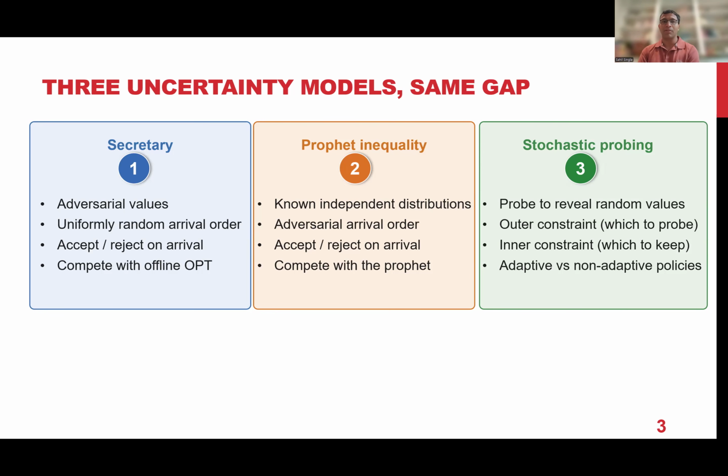So again, you can study this problem both in the weighted setting and the unweighted setting. By weighted, I mean general non-negative weights, and unweighted basically means the weights are either 0 or 1. And similarly, this was the secretary problem where the order is uniformly at random. There's the prophet inequality version where the order is adversarial, but you have some distributional knowledge, and there's stochastic probing, which is about adaptivity gaps. So all these problems have been greatly studied, even for general downward closed systems.